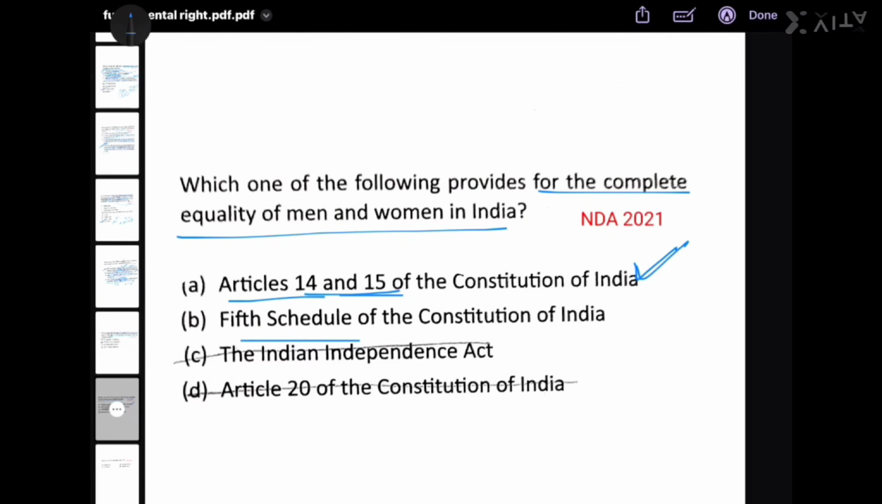5th Schedule of Constitution of India. 5th Schedule contain provisions regarding to administration and control of scheduled and tribal areas. This is incorrect.